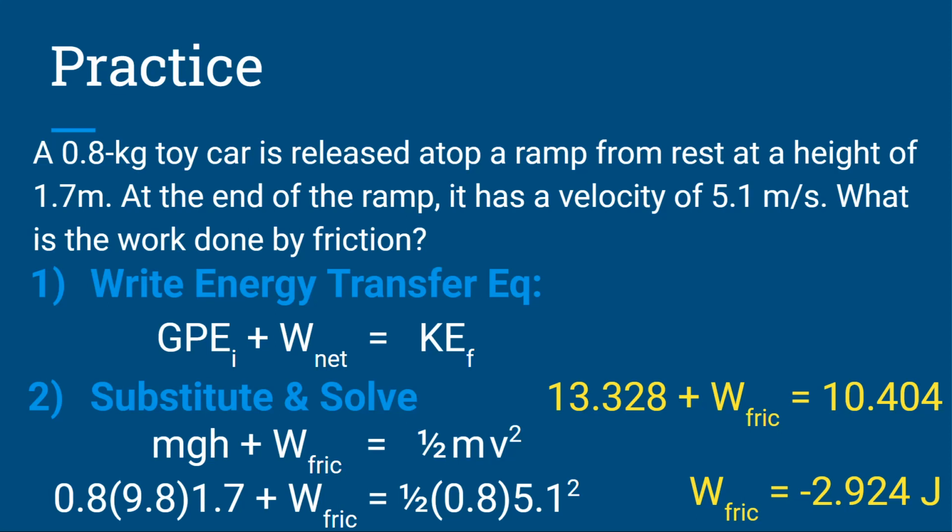You then need to remind yourself, work done by friction is negative. I lost energy. I need a negative sign. So check your sign at the end. But you can solve it either way, because you will get the same magnitude for your answer. You just need to check your sign at the end.